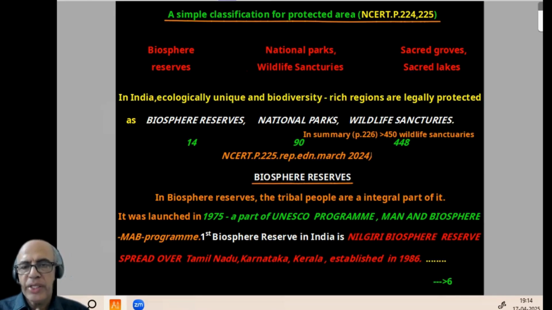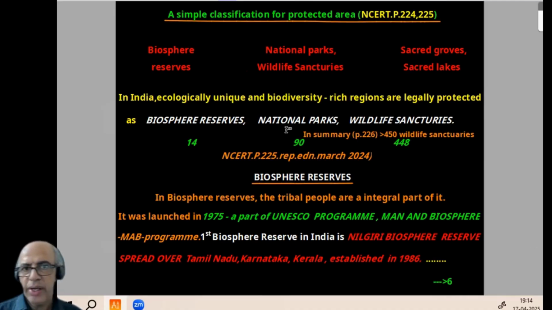See, in a biosphere reserve, tribal people are an integral part of it. This idea, this plan, was launched in 1975 as part of the UNESCO program Man and Biosphere, MAB. And the first biosphere reserve in India is the Nilagiri Biosphere Reserve, spread over Tamil Nadu, Karnataka, Kerala, established in 1986.